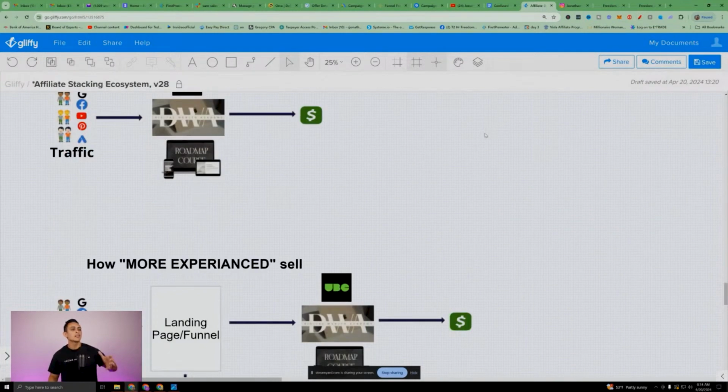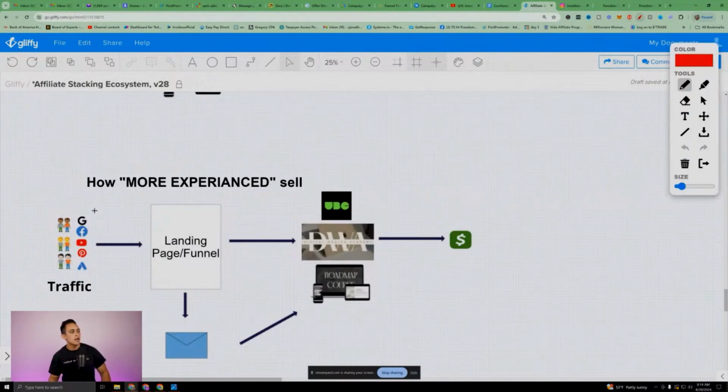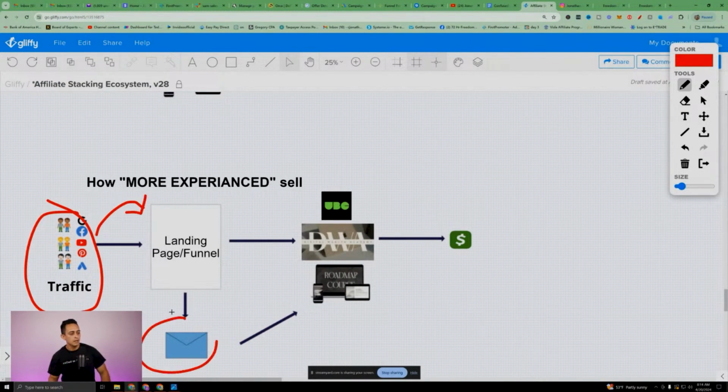Most people that have been in this game a bit longer are sending traffic from Instagram to a landing page to collect an email. That's good, you should be doing that. But then they're just sending emails to buy that one product. That's going to build a better business.